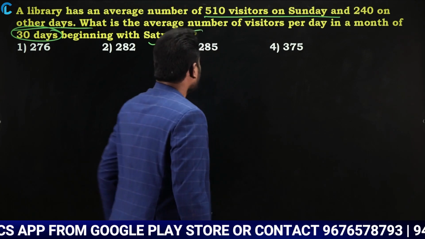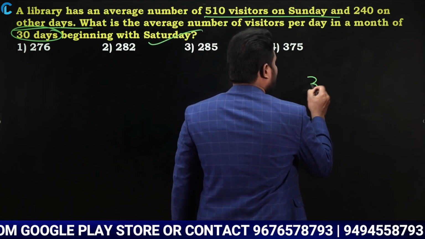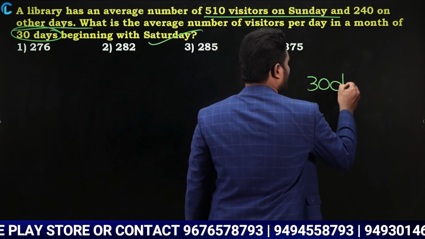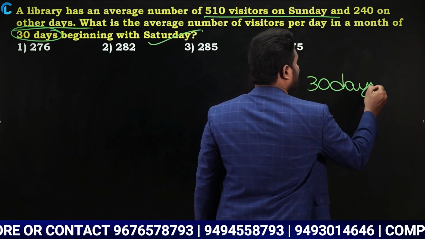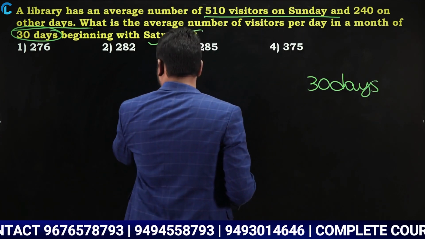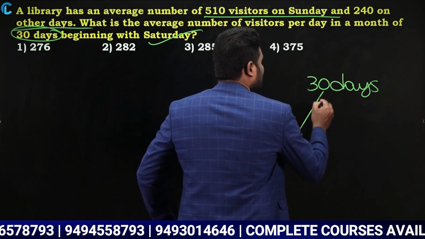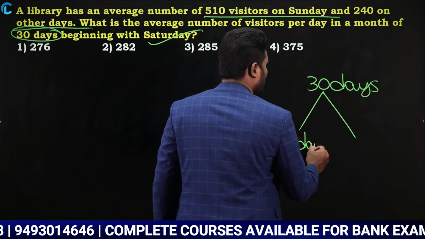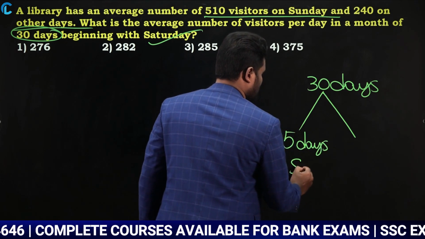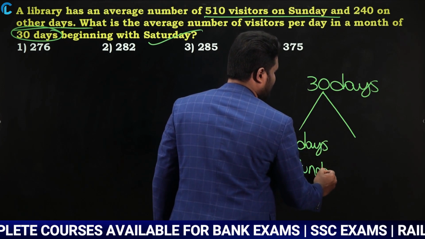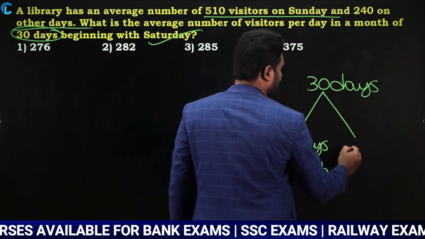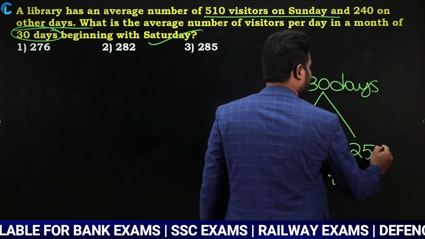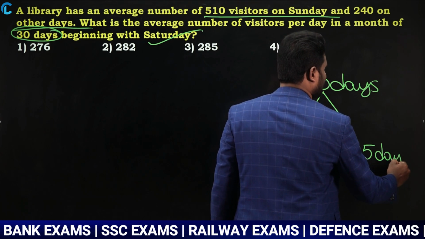Now your question is, per day what is the average number of visitors in a month? Look here, in this month there are 30 days. As the question says, it starts with Saturday, which means in these 30 days, 5 days are going to be Sunday. Yes or no? If 5 days are Sunday, the remaining 25 days are other than Sunday.